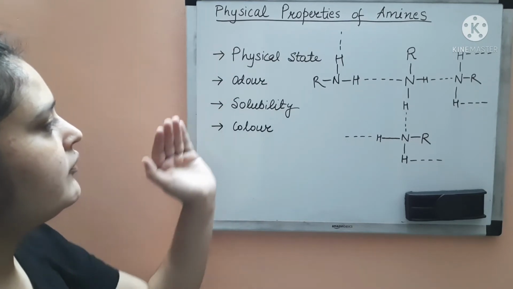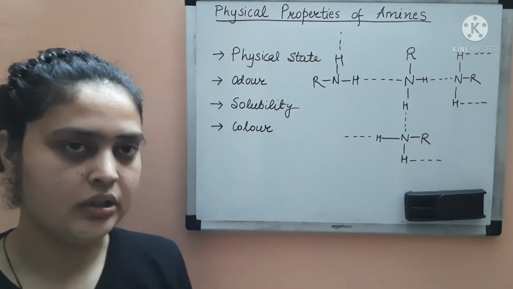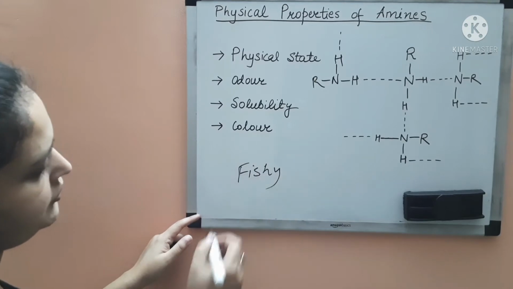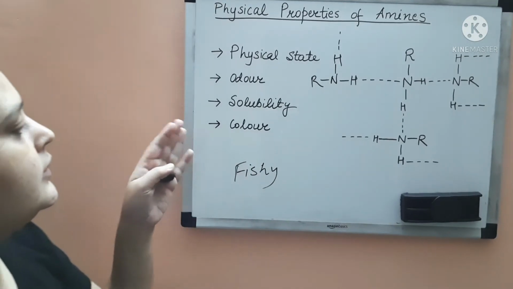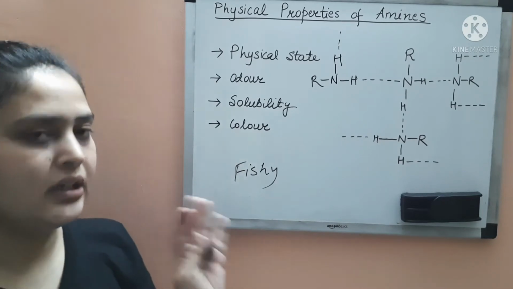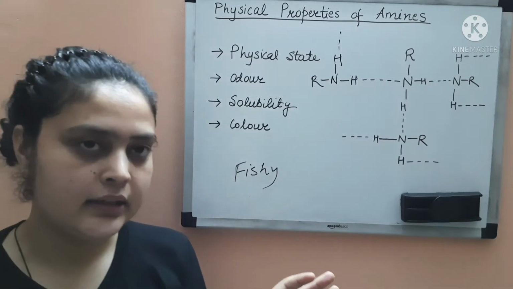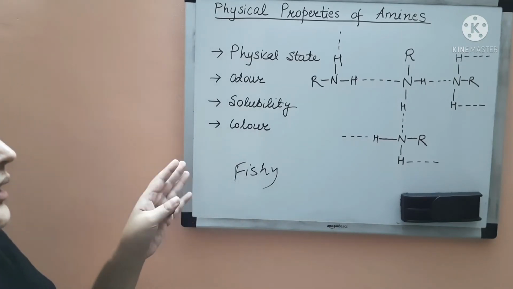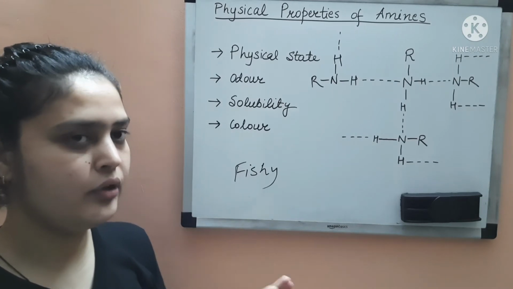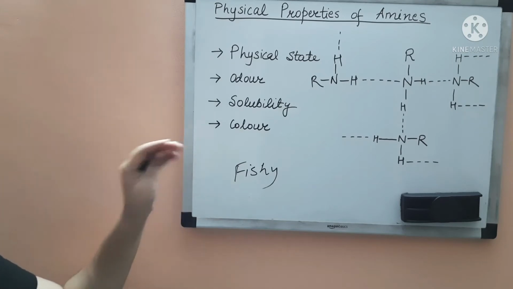Then if we talk about the odor, amines usually have a foul, fishy, fish-like odor. Then when it comes to color, they are usually colorless. For example, aniline and aryl amine compounds are colorless, but if they are stored for a longer duration, they get oxidized and they get colored. Okay, so this was the color.